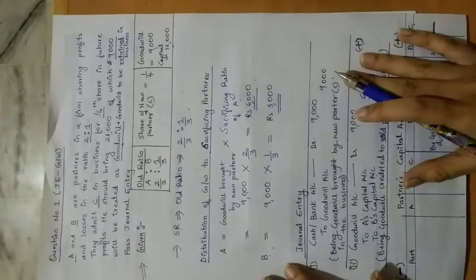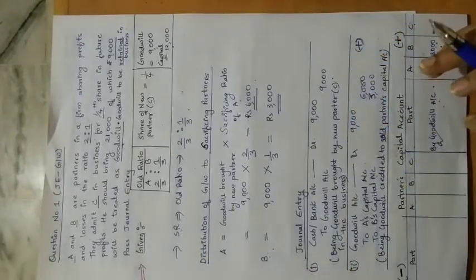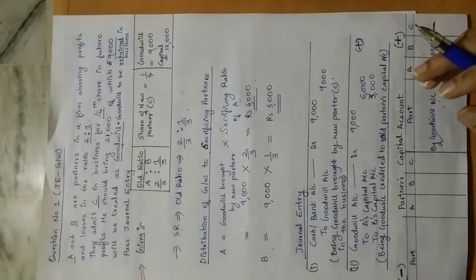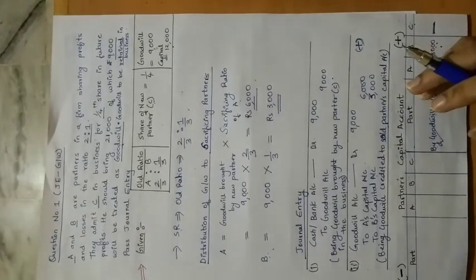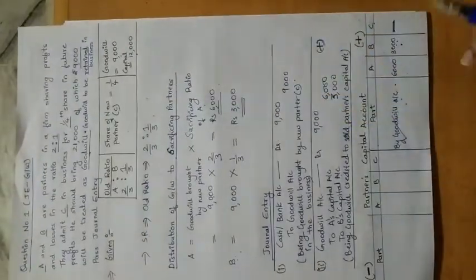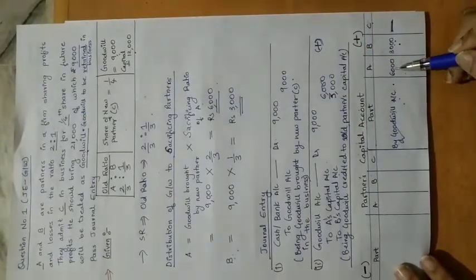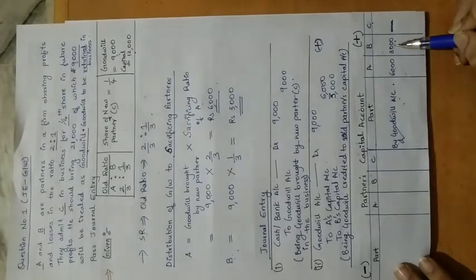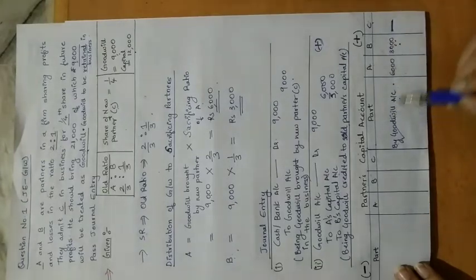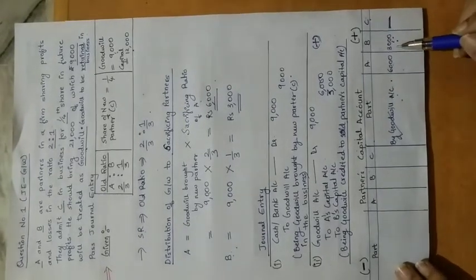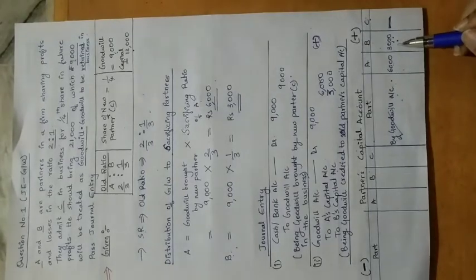So this question was when goodwill is brought by the partner in the business, and that is retained in the business, which means we have just added your 6,000 and 3,000. Retained means what? The old partners who are sacrificing, to whom we are giving this 6,000 and 3,000, are not withdrawing this 3,000 or 6,000.